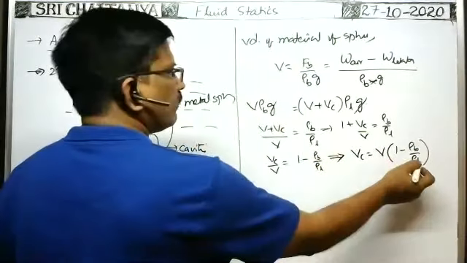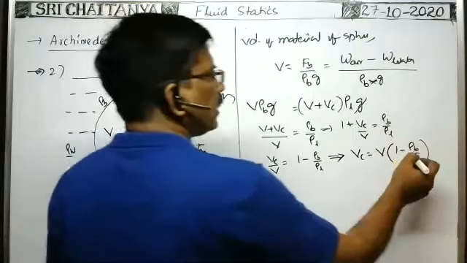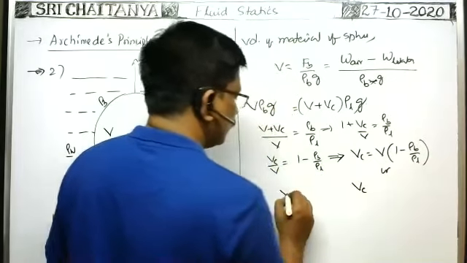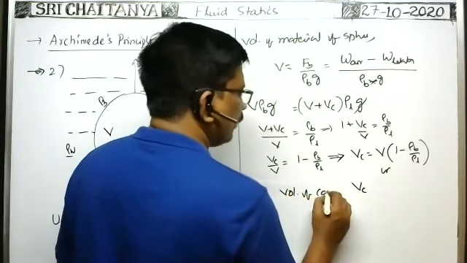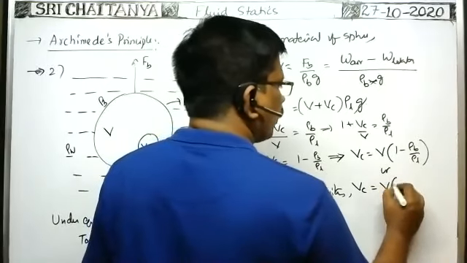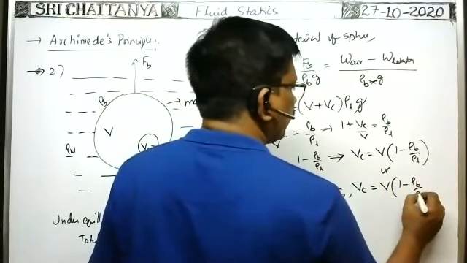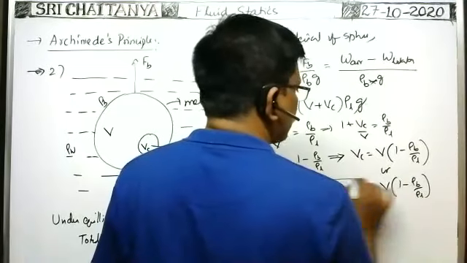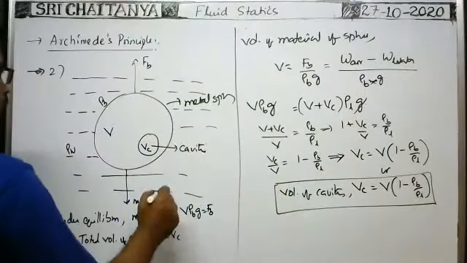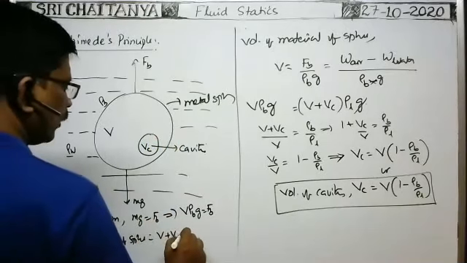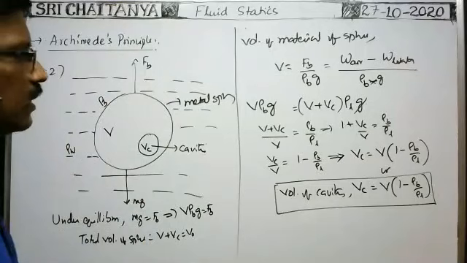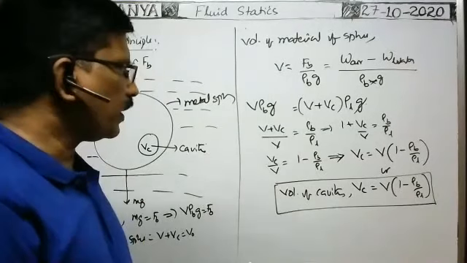If it is water, we have to write density of the water. Or volume of the cavity Vc is equal to volume of material of the body into 1 minus density of the body by density of liquid. We can write like this. Here, total volume of the sphere can be written as V naught. So this is also important one.